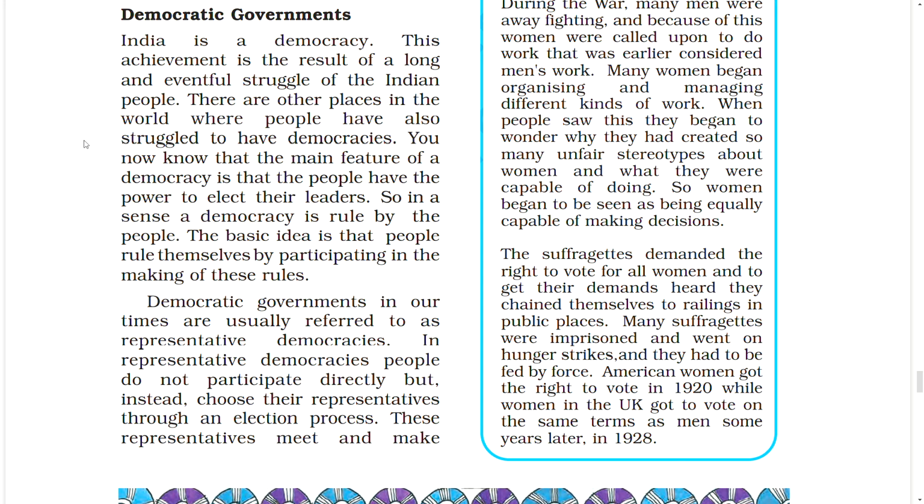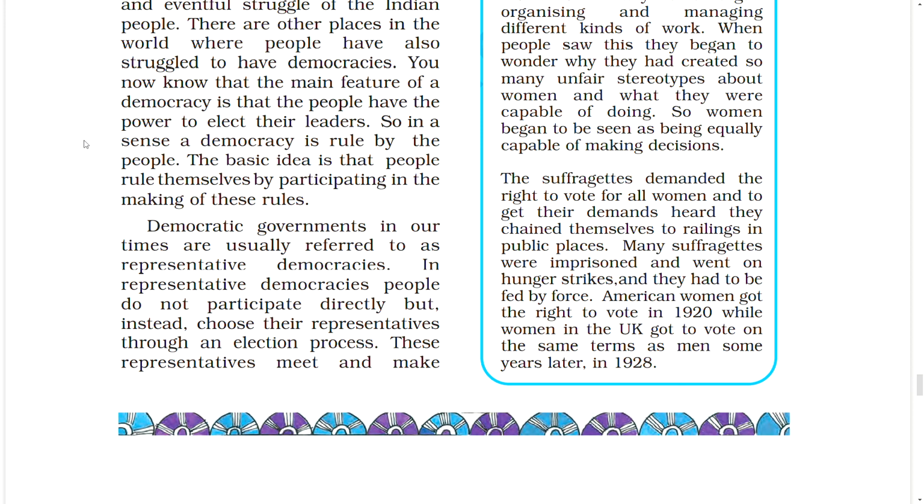In a sense, a democracy is ruled by the people. The basic idea is that people rule themselves by participating in the making of these rules. Democratic governments in our times are usually referred to as representative democracies. In representative democracies, people do not participate directly but instead choose their representatives through an election process. These representatives meet and make